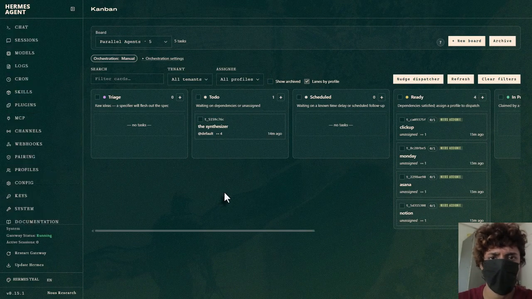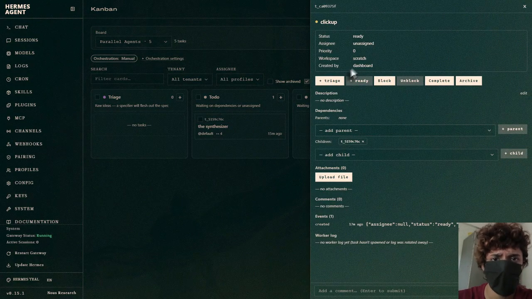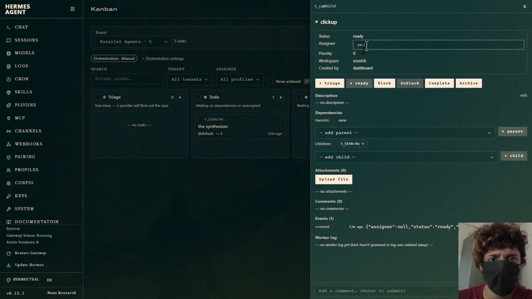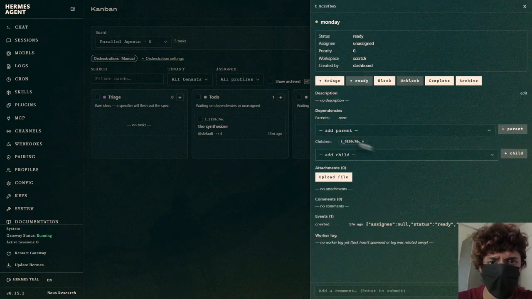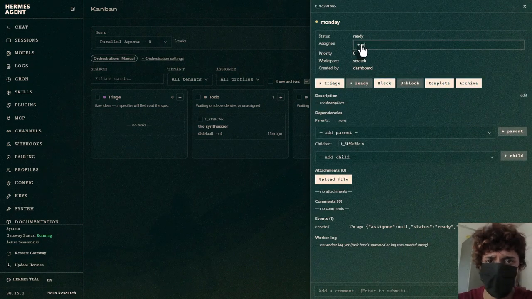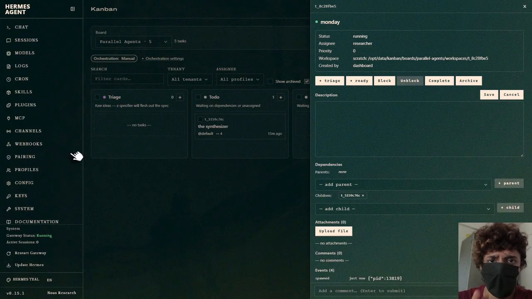Now let's arm the researchers. Each one gets the same agent, researcher, and the same instructions pointed at a different company. So let's start with ClickUp. So assignee is researcher, and let's edit the description, save. Second one is Monday, so researcher, let's edit it.